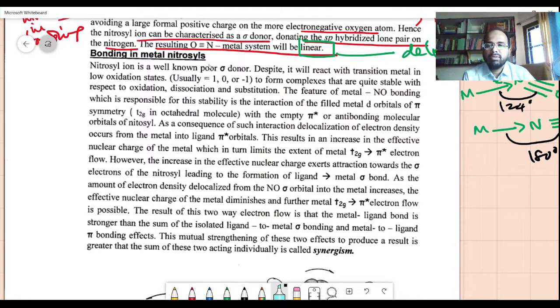Now this is a very important aspect that I am going to read. Nitrosyl ion is a well known poor sigma donor, same thing like you saw in the carbonyl. So it will react with transition metals in low oxidation states, usually 1 or 2, to form compounds that are quite stable with respect to oxidation. The feature of metal-nitrosyl bonding which is responsible for the stability is the interaction of the filled metal d orbitals of pi symmetry. Remember again, he is equating the metal d orbitals with pi symmetry. D and pi have the same symmetry.